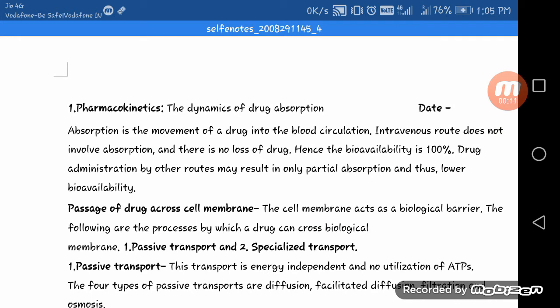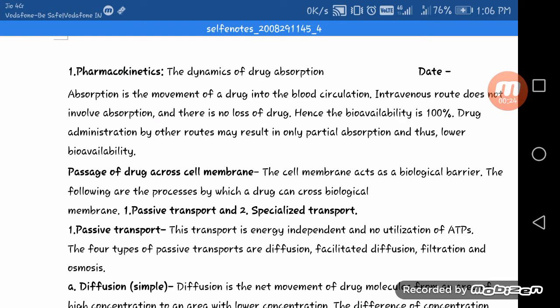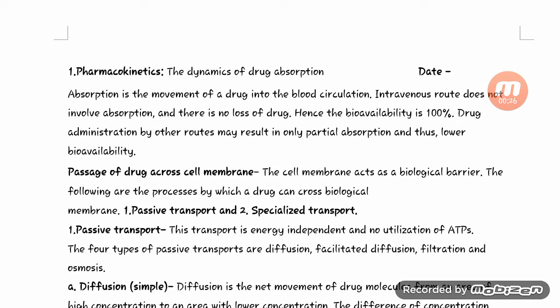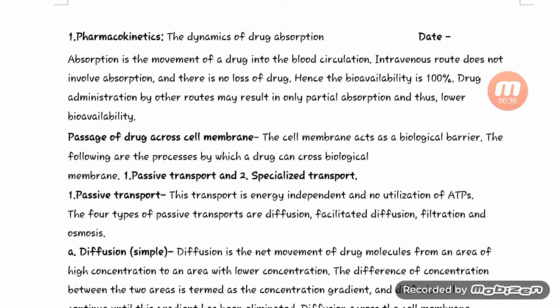So let's see pharmacokinetics, the dynamics of drug absorption. Absorption is the movement of the drug into the blood circulation. The intravenous route does not involve absorption and there is no loss of drug. Hence the bioavailability is 100%. Drug administration by other routes may result in only partial absorption and thus lower bioavailability.